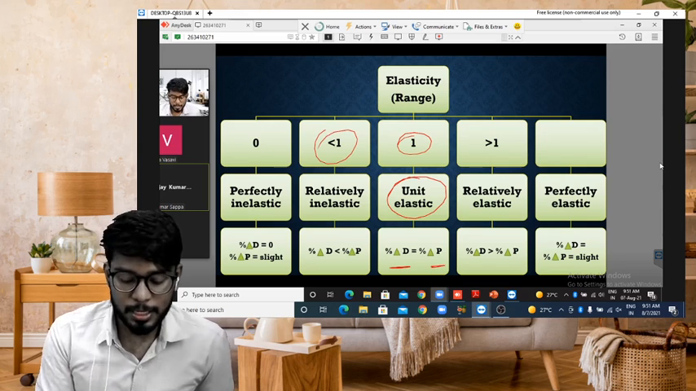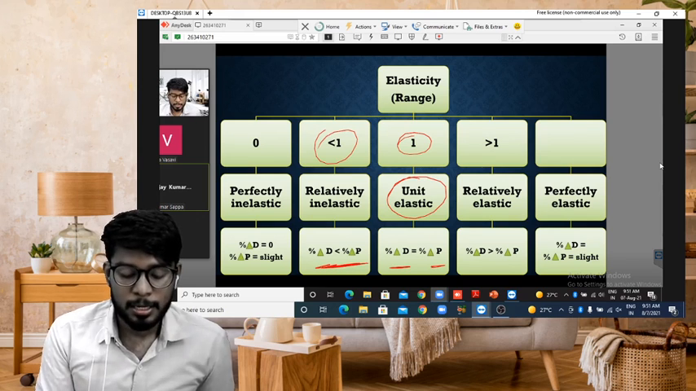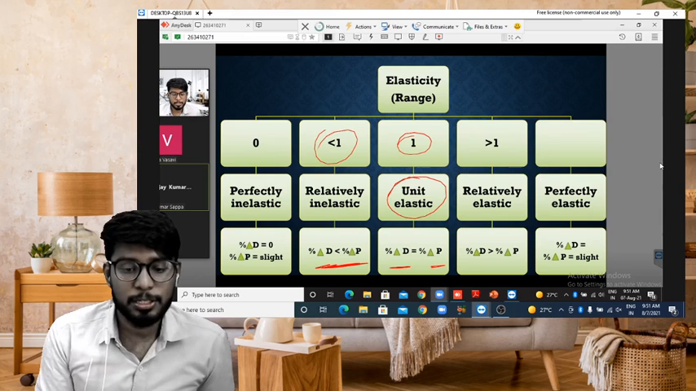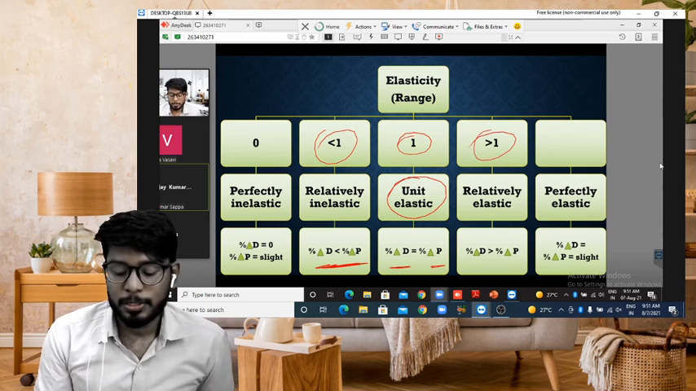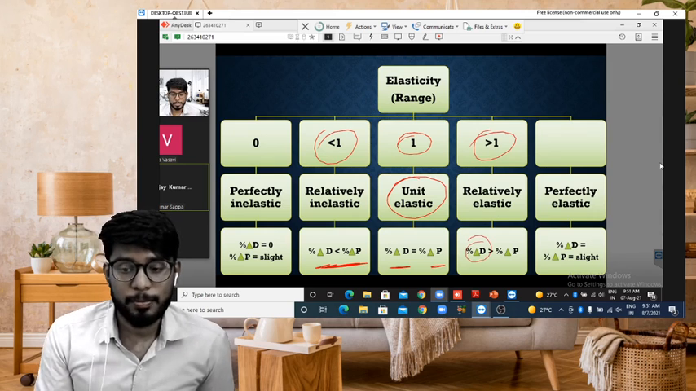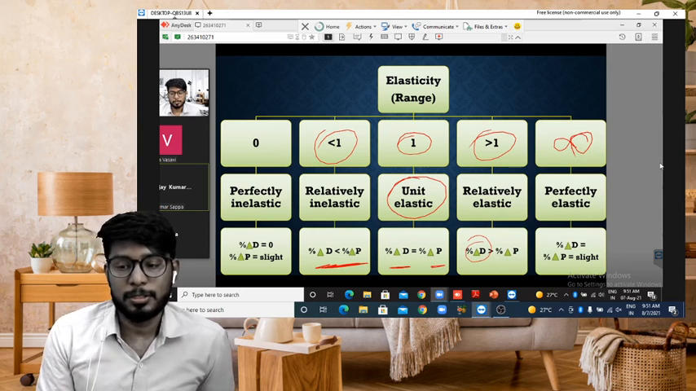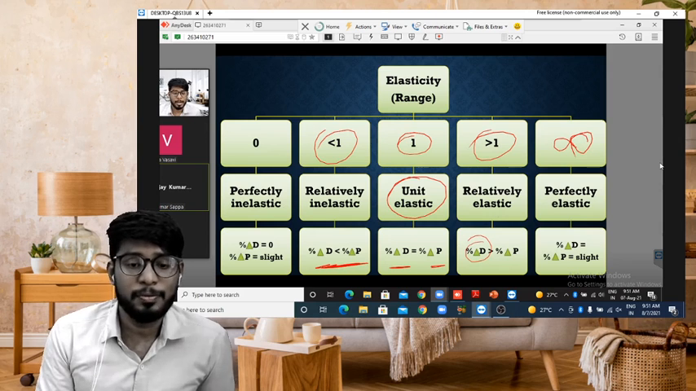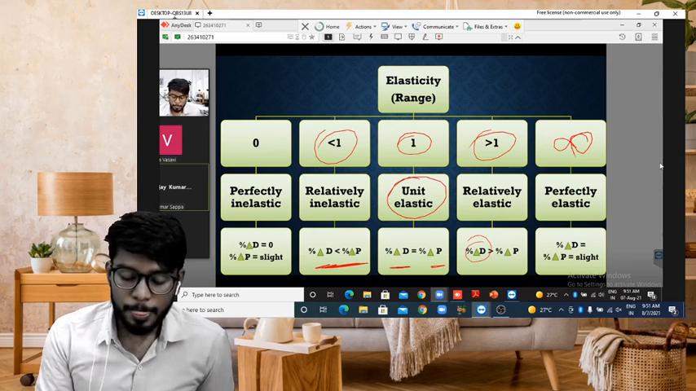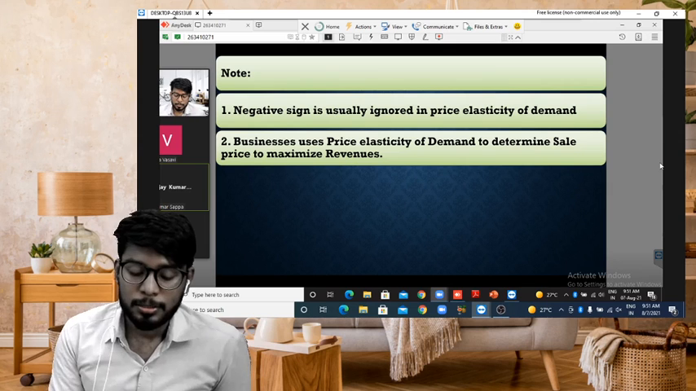Percentage of change in demand is less than percentage of change in price. So if it is 0, it is perfectly inelastic, percentage of change in demand is 0. If it is greater than 1, it is relatively elastic, percentage of change in demand is greater than percentage of change in price. If it is infinity, it is perfectly elastic, even a slight change in price will change the demand infinitely. So the negative sign will be ignored.